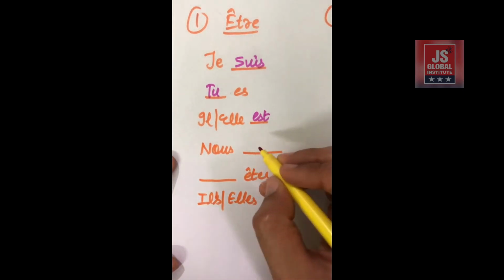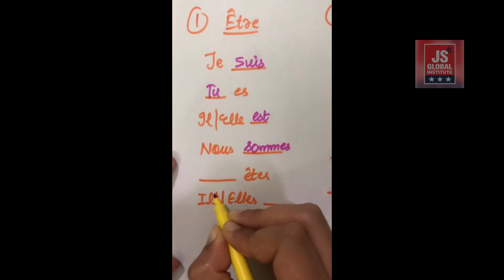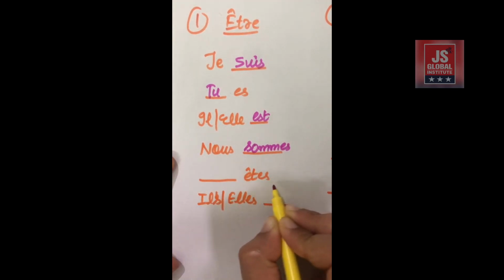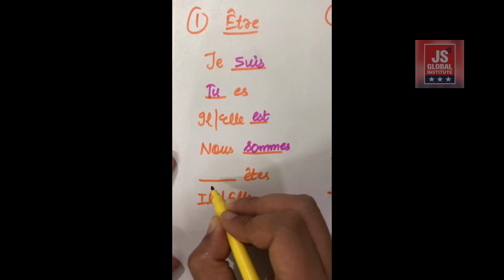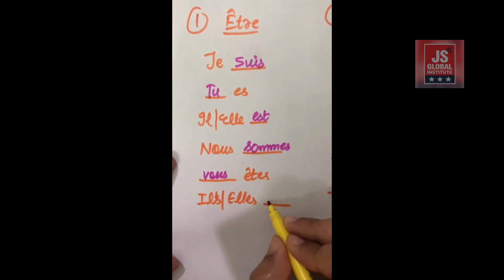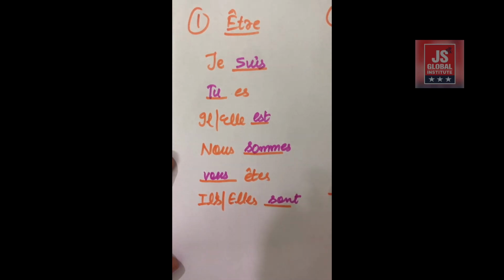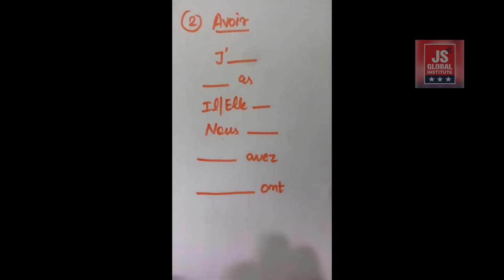Okay, with nous it is sommes. And what is the conjugation that we use? The conjugation is basically êtes, and what we use before this is vous. Okay, ils, elles, sont.